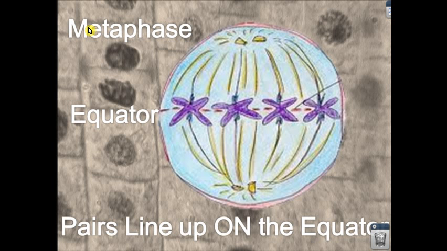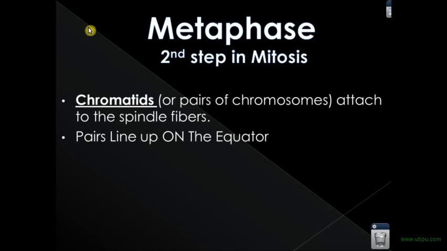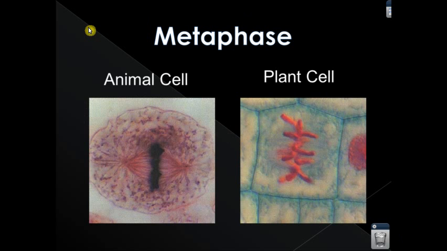But as we see here, we have 4 original chromosomes on the bottom, and then their copies are on the top, and the spindle fibers are attaching, and they're starting to line up on the equator. Now again, what is happening? The chromatids, or pairs of chromosomes, attach, and then the pairs line up on the equator, and that's in metaphase.